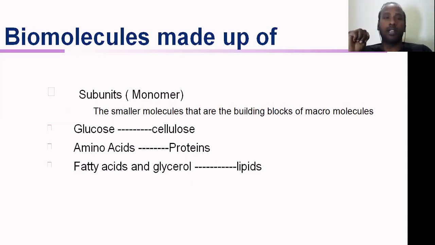That is the first point. Second, these biomolecules have various functions. Carbohydrates are important for energy formation. Nucleic acids are important for the hereditary function. Lipids are important for cellular signaling and the storage of vitamins. Proteins have structural and functional roles. That is the second point.